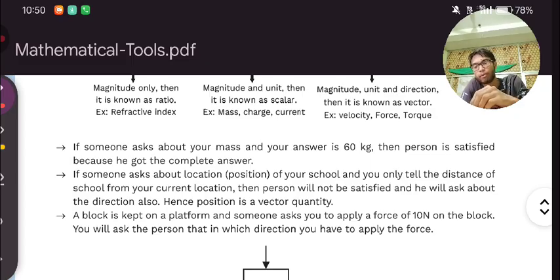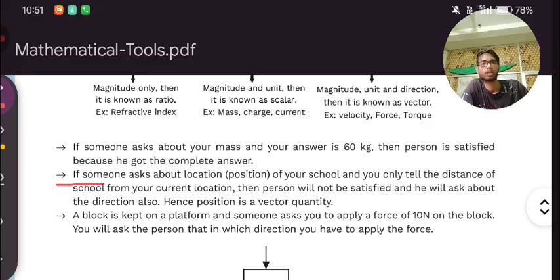When you apply this kg, then anybody can interact with this. Yes, you are telling your weight, which is 60 kg.